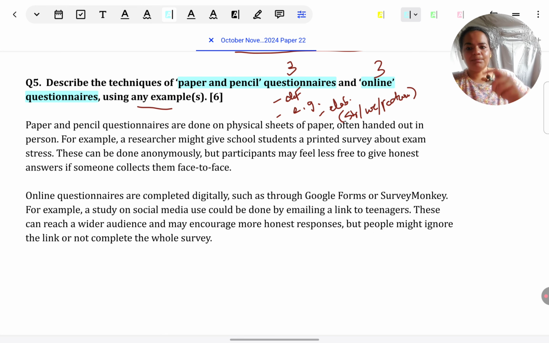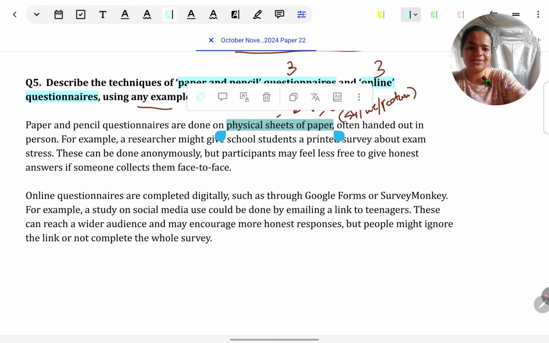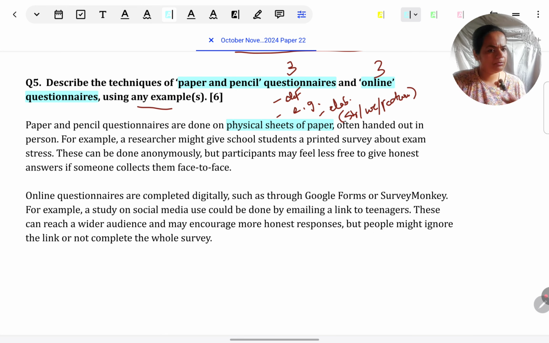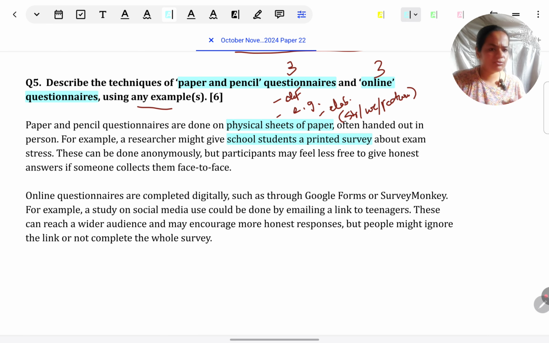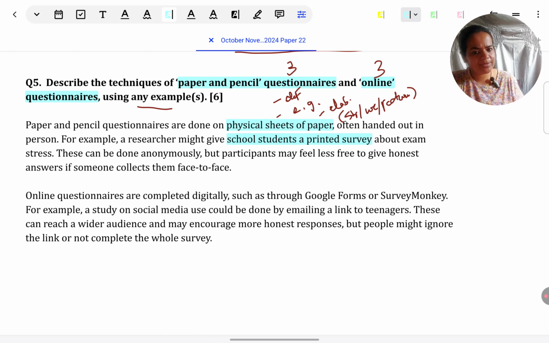So for definition, paper and pencil questionnaires are done on physical sheets of paper, often handed out in person. As you know, generally they are given personally and the participant has to fill it right there. So something to that effect you have to explain. For example, a researcher might give school students a printed survey about exam stress. So this is a very general example. The researcher wants to measure exam stress. So then and there, in the school only, they are telling the students to answer in paper and pencil.